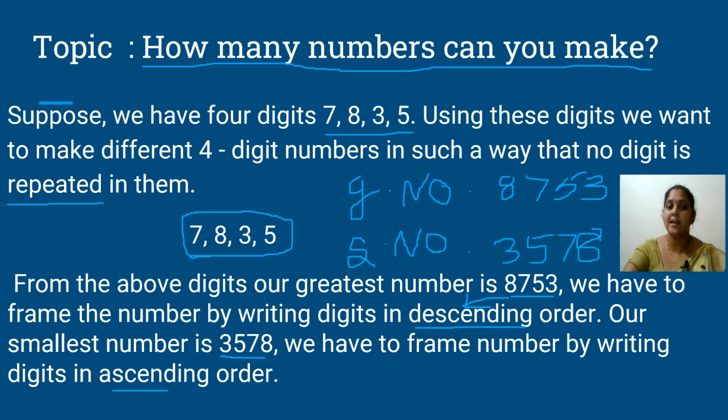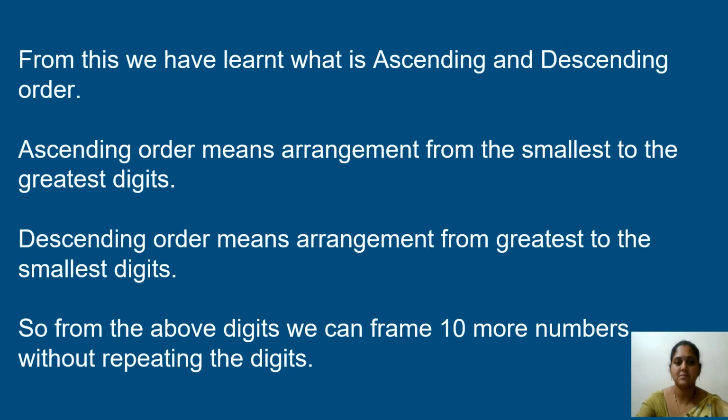That is called ascending order. Writing smaller number to the higher number is called ascending order. Framing numbers from the higher number to lower number is known as descending order. This is the way we are going to frame our numbers. From the above, we have learned what is meant by ascending order and what is meant by descending order. Ascending order means arrangement from the smallest to the greatest digits. Descending order means arrangement from greatest to the smallest digits.